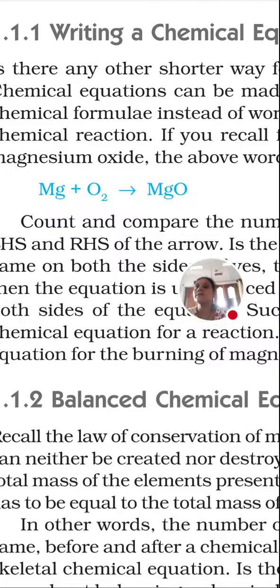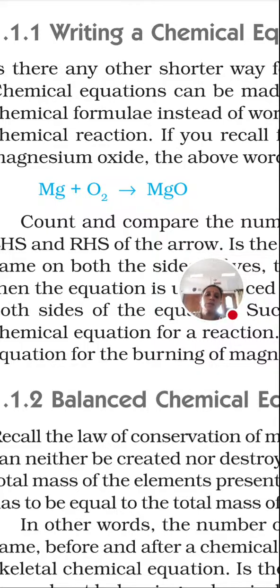The first one is the sentence form. The second one is the word form. The third one is the symbolic form. So here the last one is symbolic: magnesium plus oxygen forming magnesium oxide.